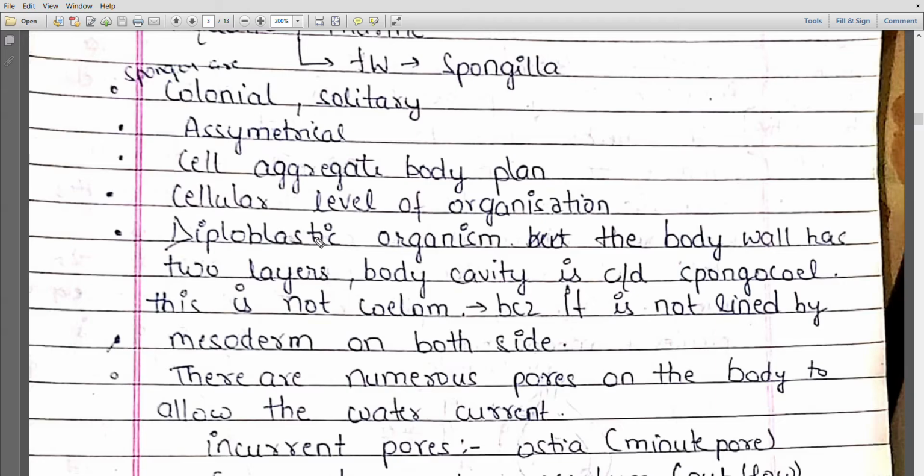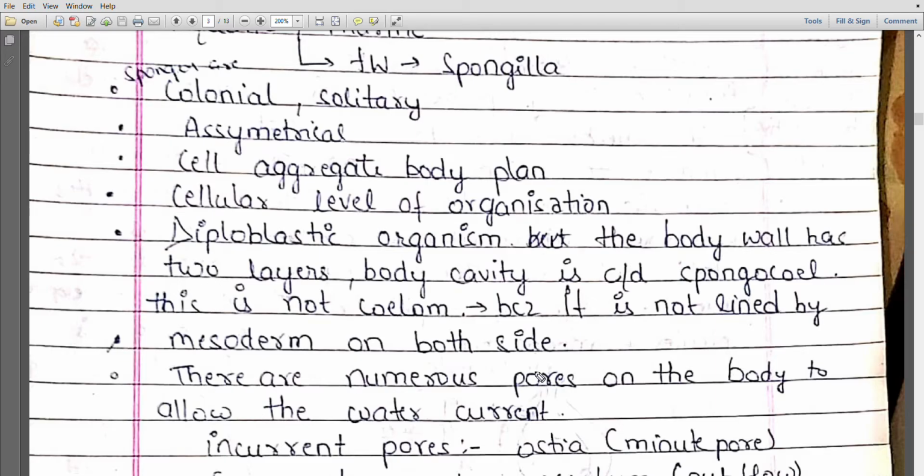Next important thing is they contain a body cavity which we call spongocoel. Now do not confuse spongocoel with the coelom. Why? Because coelom is the cavity or gut cavity that has been lined by the mesoderm. If any body cavity is not lined by the mesoderm, then we can't call it a true coelom. So spongocoel is only a body cavity, and as there is no mesoderm present here, we cannot say it is a coelom. No, this is a body cavity that we call spongocoel.